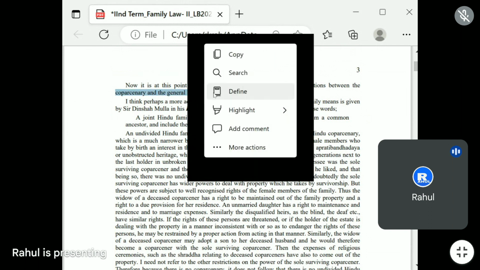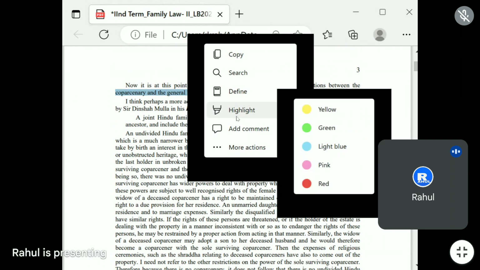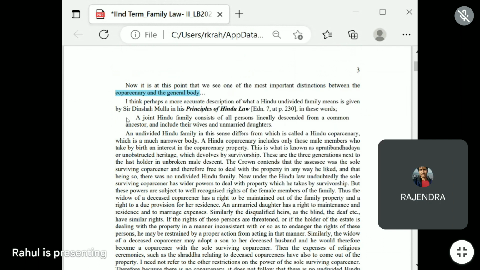Here the general body means the general members of the family we are talking about, right? What can be the difference between the co-partnership and the general body? Let me read the line.